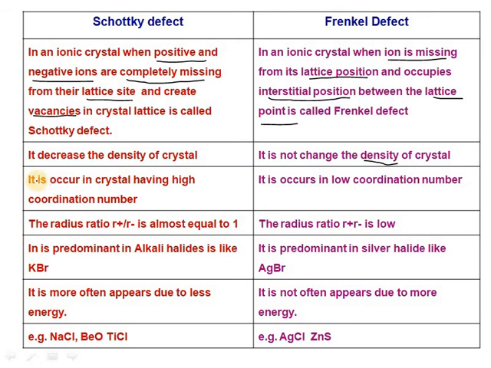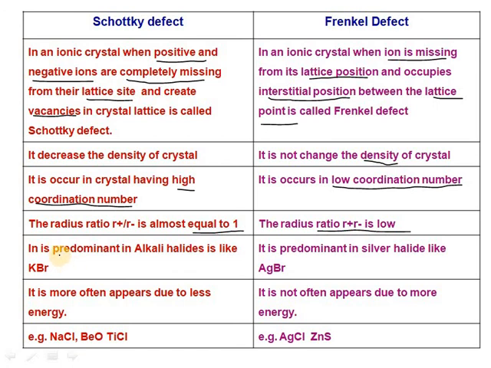Next difference: Schottky defects occur in crystals having a high coordination number, and Frenkel defects occur in those with a low coordination number. In a Schottky defect the radius ratio is found to be close to 1, but in a Frenkel defect the radius ratio is low.